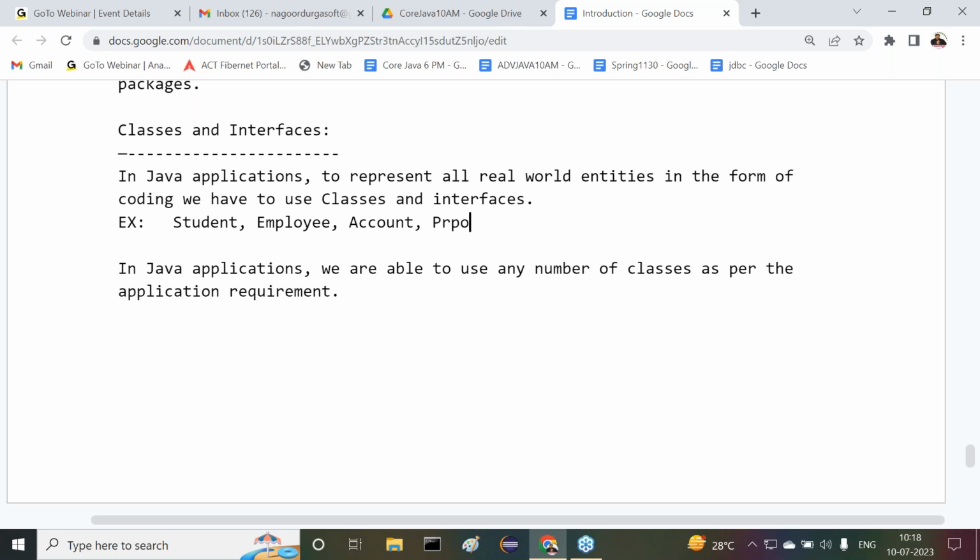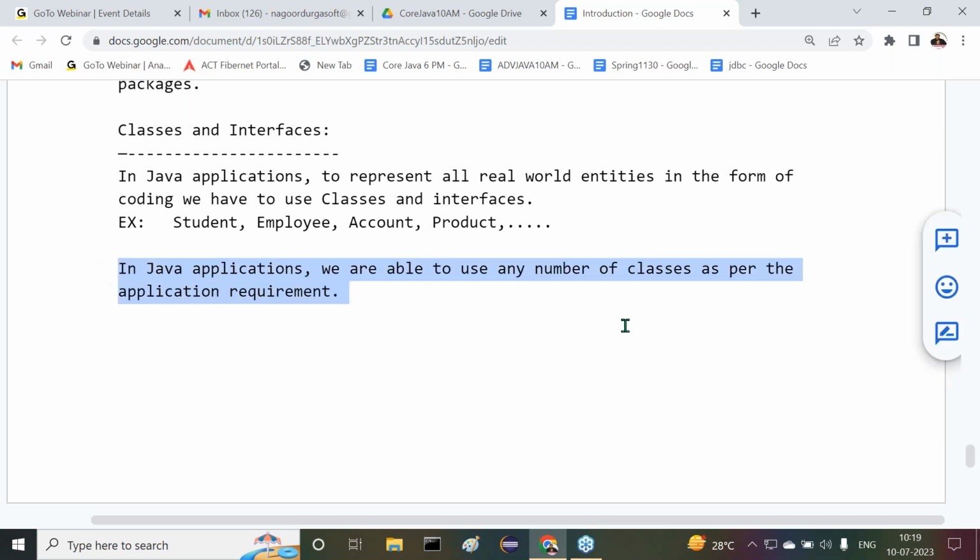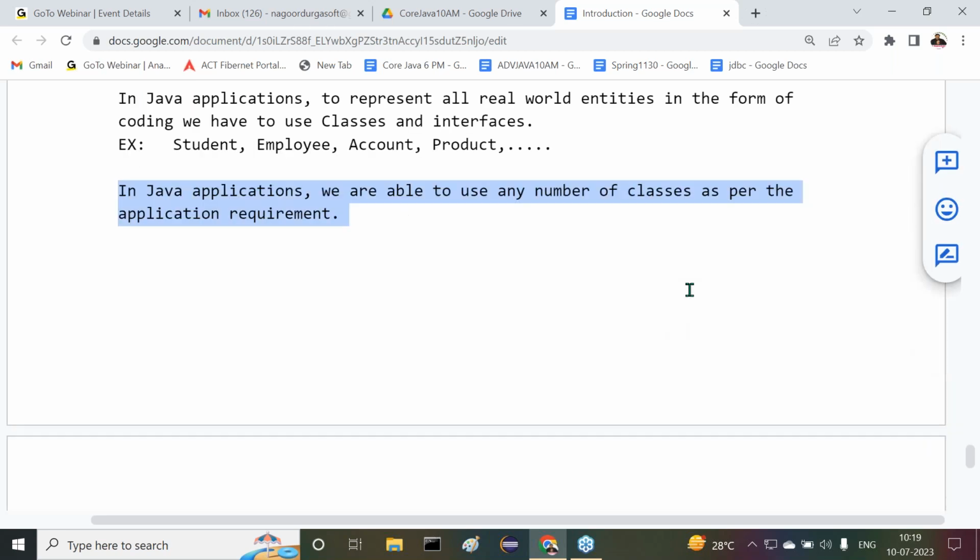Similarly, product is an entity: product ID, product name, product manufacturing date, product expiry date, product cost, all these details come under the entity. In Java applications, we are able to use any number of classes as per the application requirements.